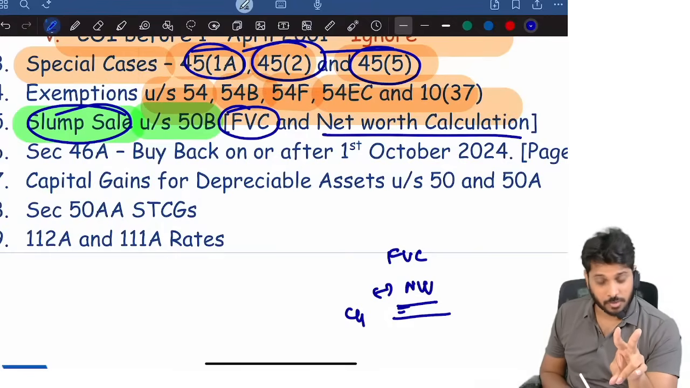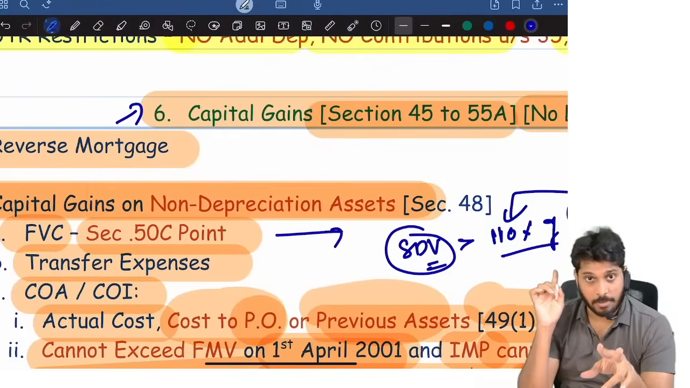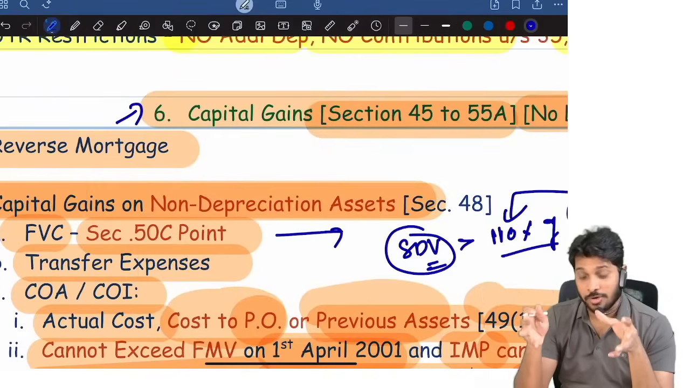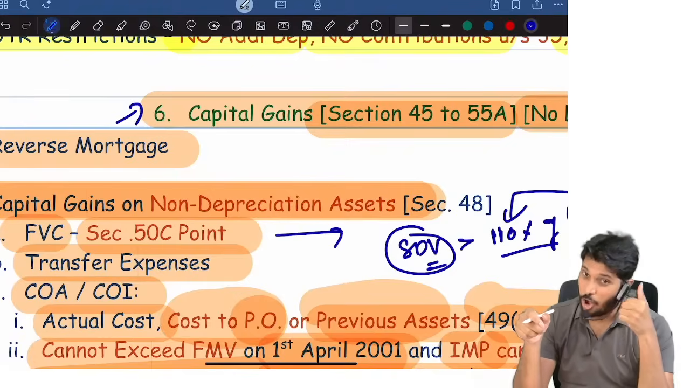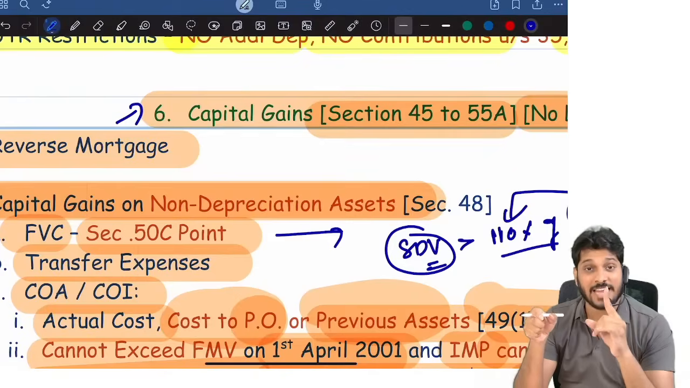Be careful. Okay, for capital gains, I recommend you watch my marathon, because capital gains is such a big topic and the complexity is there. I told those of you writing already, who wrote in May 25, September 25, Jan 26, for these 3 attempts where the financial year is 24-25, capital gains is toughest.